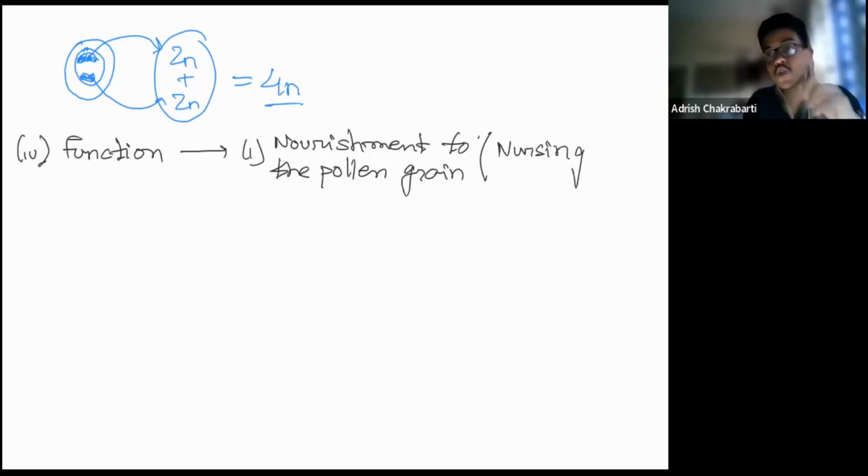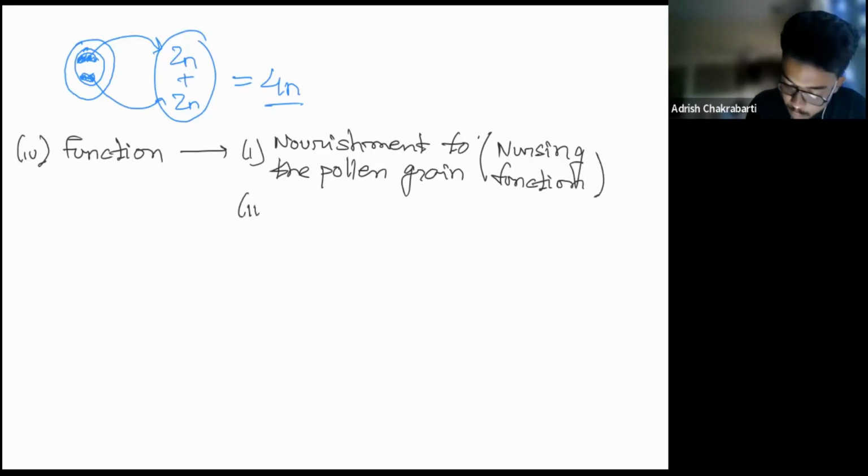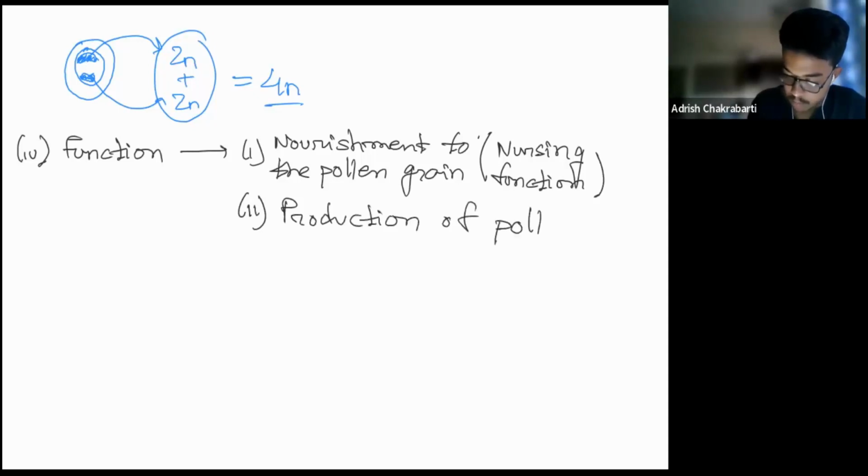The middle layer stores food for the pollen grains, but it is the tapetal cells which essentially provide the nourishment to the pollen grain. Nursing function. Next is involved in the production of pollen kit. So what is pollen kit? I'm drawing the structure for you.